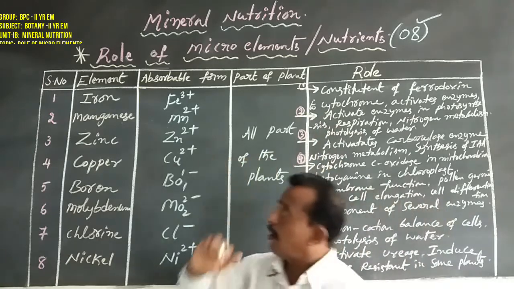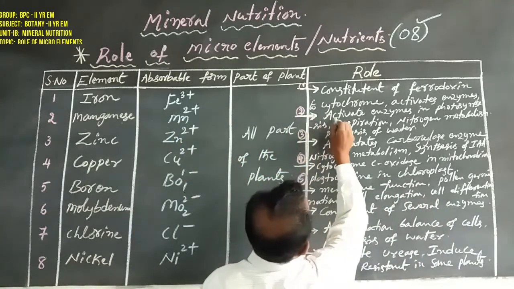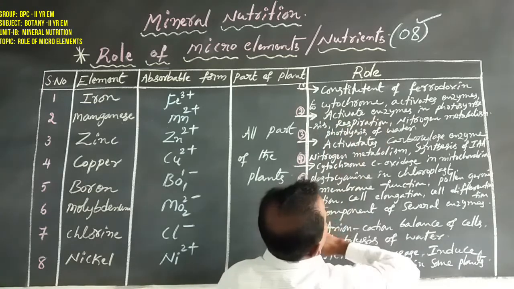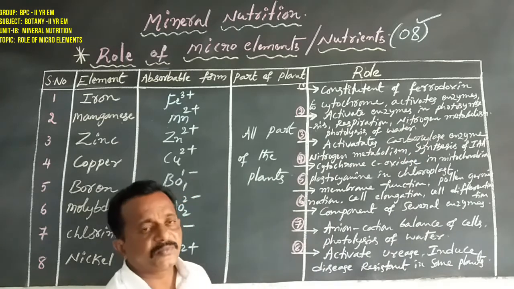What is the role and significance of manganese? Manganese activates enzymes in photosynthesis, respiration and nitrogen metabolism.